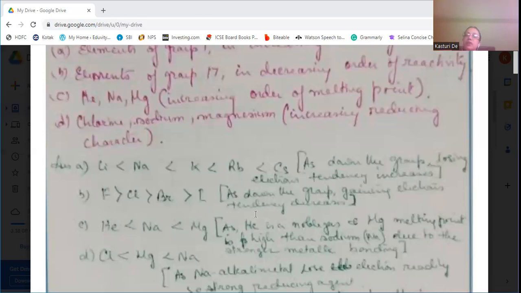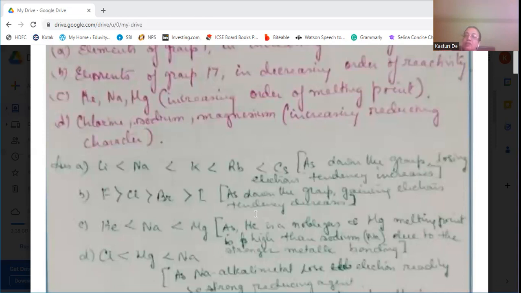So why? Because helium is a noble gas, and its melting point is very low. Sodium will have a lower melting point than magnesium, and magnesium will have a higher melting point than sodium because of the strong metallic bonding.